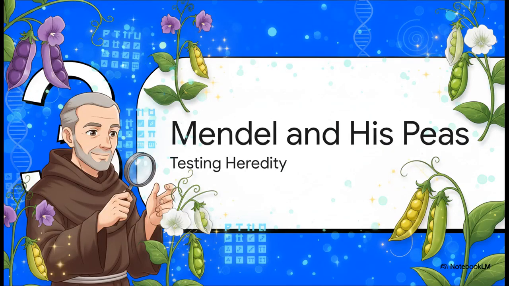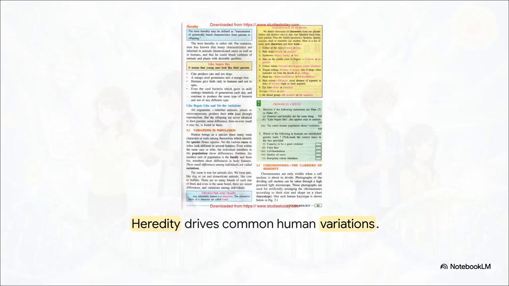Which brings us to Section 3, Mendel and his P's. Let's connect this science back to us for a second. Heredity is responsible for like begetting like, right? Humans give birth to humans. But it also creates amazing variations. You might share characteristics with your parents, sure, but small differences exist all over the population. We're talking brown versus blue eyes, curly versus straight hair, or even the ability to roll your tongue into a U shape.